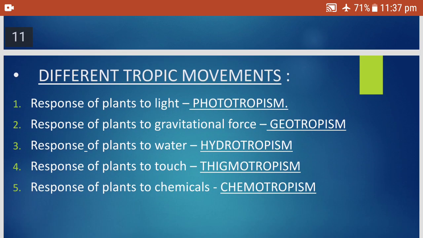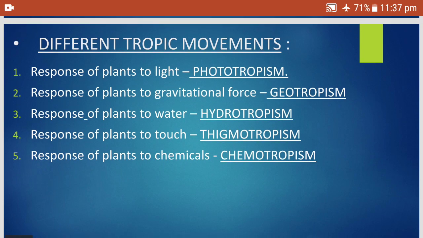We will now see some of the important tropic movements. The response of plants to light is called phototropism. Response of plants to gravitational force is called geotropism, and the response of plants to water is called hydrotropism. Response of plants to touch is called thigmotropism, and the response of plants to chemicals is called chemotropism. I want you all to remember these terms.